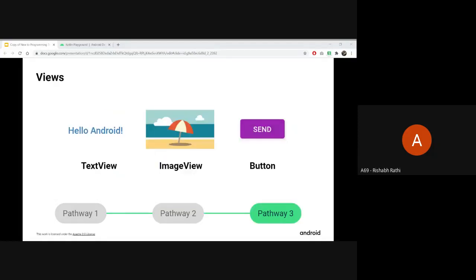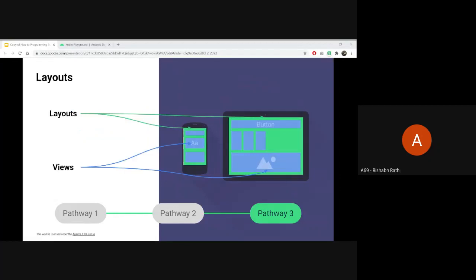A text view, if you want to enter some text. Then if you want to add an image in your app, there is an image view. So these single elements are known as views, and the layout is a complete screen that is created. Different views create a layout. Suppose over here in the first tab, there is one view on the top, a text view in between, and a third view on the bottom. These combined form a layout. The green one is the layout and the blue ones are the views.